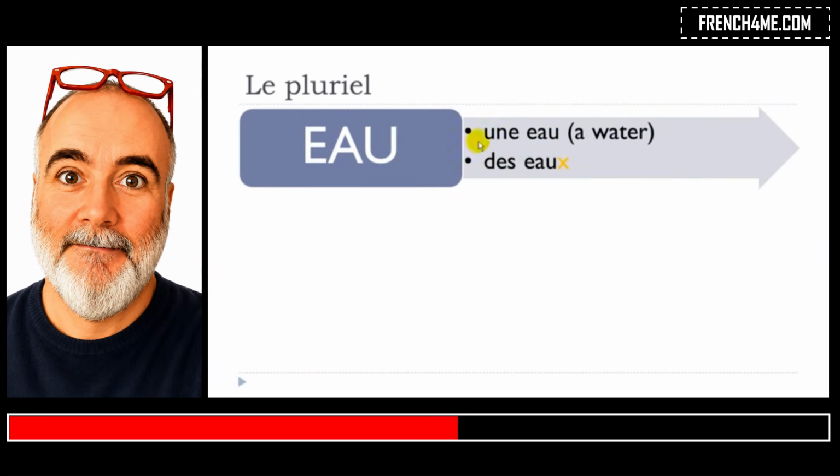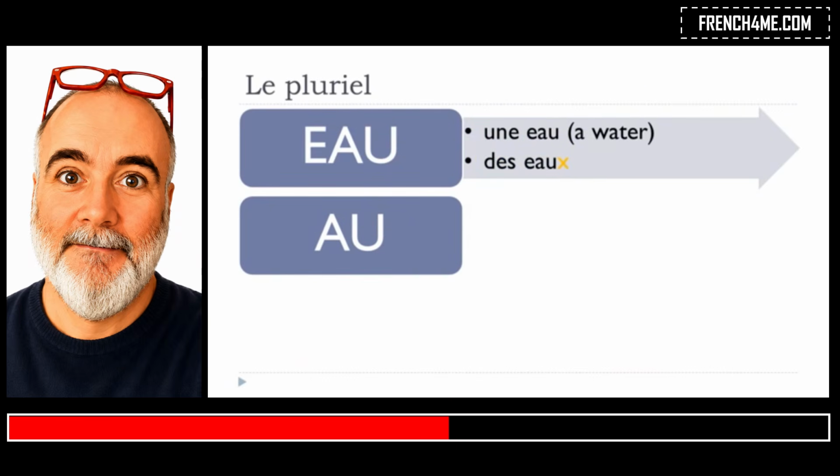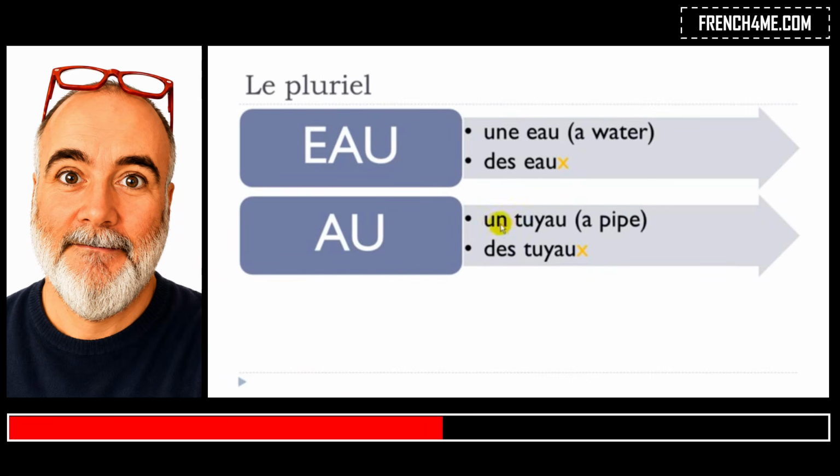Des eaux. Une eau, des eaux. Second group, words ending with a, u. Here is an example: un tuyau. Same rule here. You won't add s at the end, but instead of s, you put x. Des tuyaux. Same rule, you don't pronounce it. Un tuyau, des tuyaux.